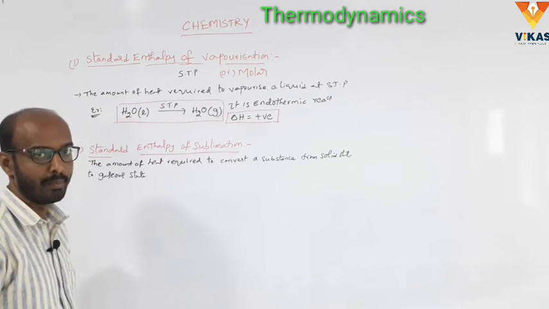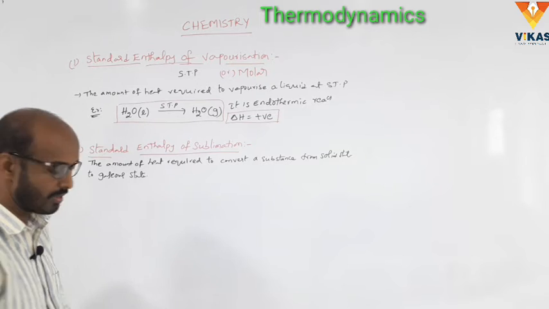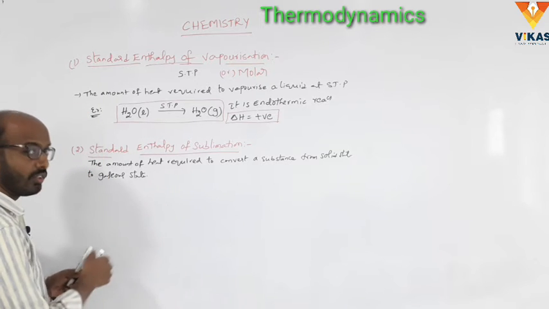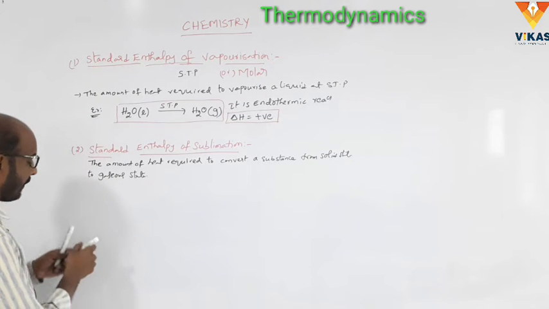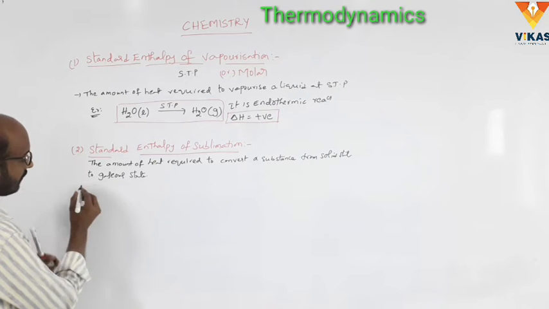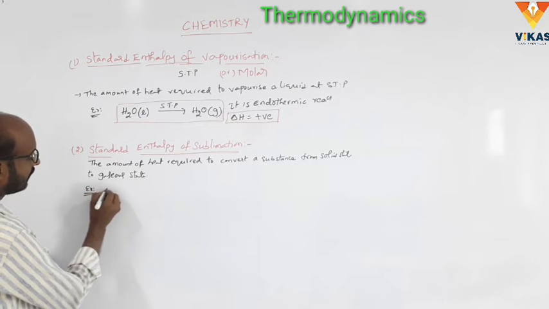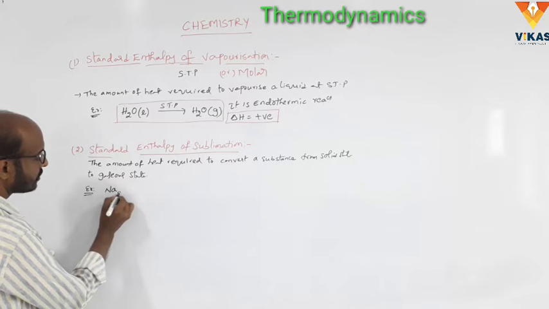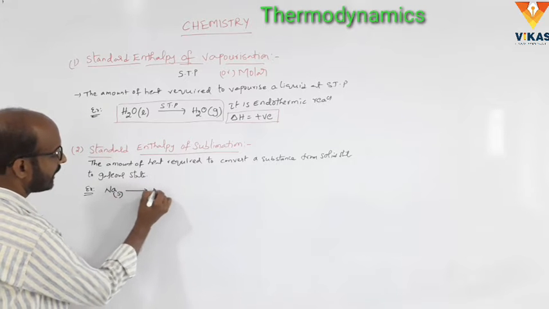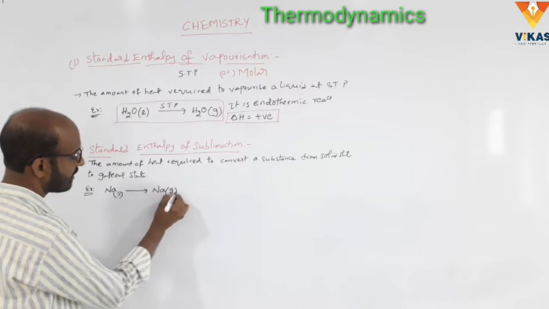Standard enthalpy of sublimation, without decomposition of the substance. For example, Na solid to Na gas.